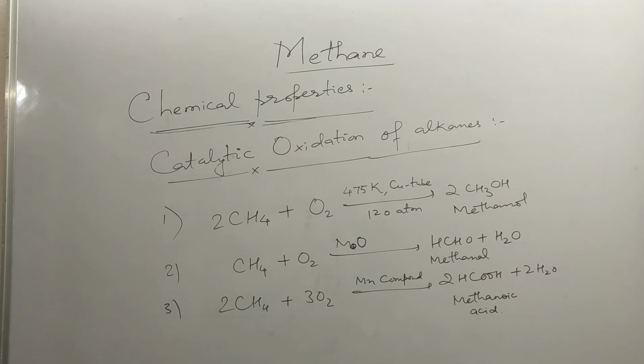Methane reacts with oxygen in presence of molybdenum oxide to form methanal, also called formaldehyde, and water. Methane reacts with oxygen in presence of a manganese compound as catalyst to form methanoic acid, also called formic acid. So these are the different products of oxidation of alkanes in presence of catalysts. We can say that it is an example of controlled oxidation using different catalysts.